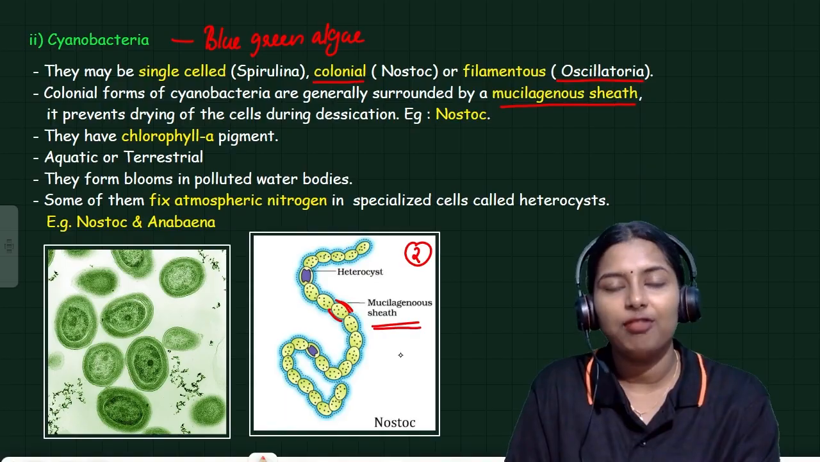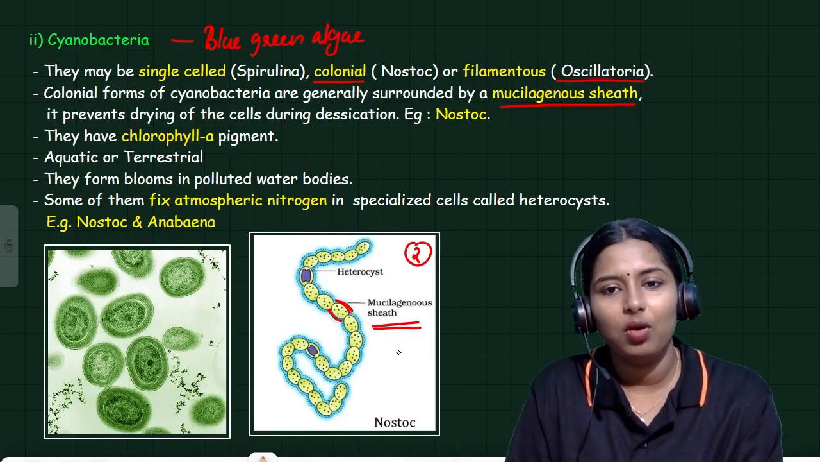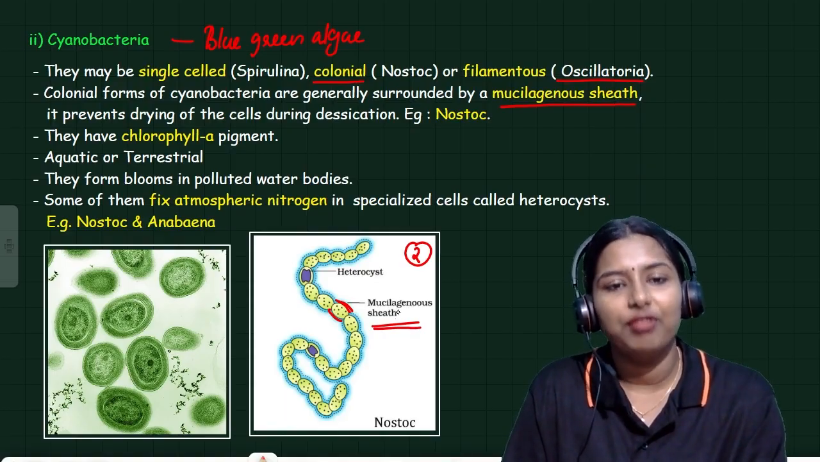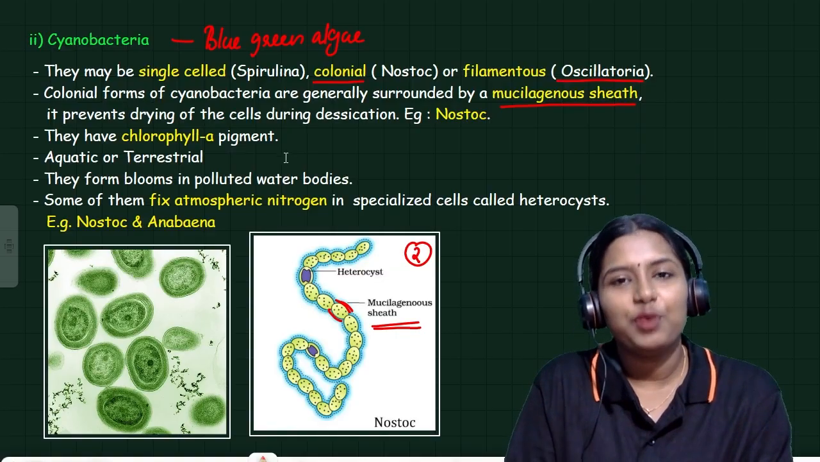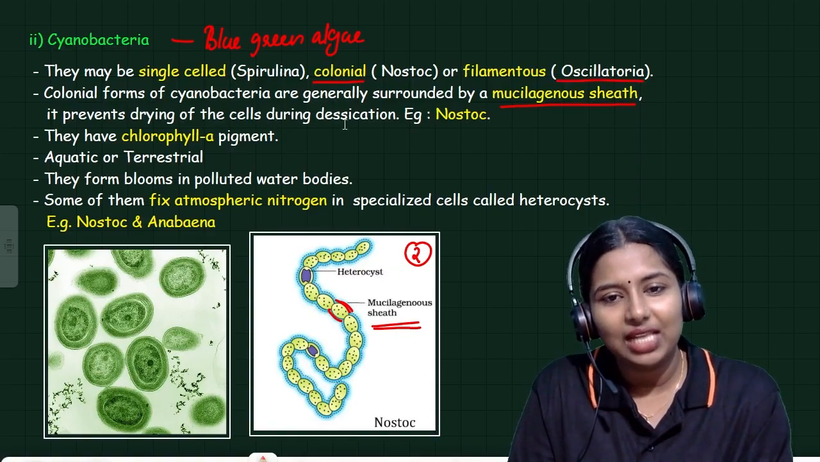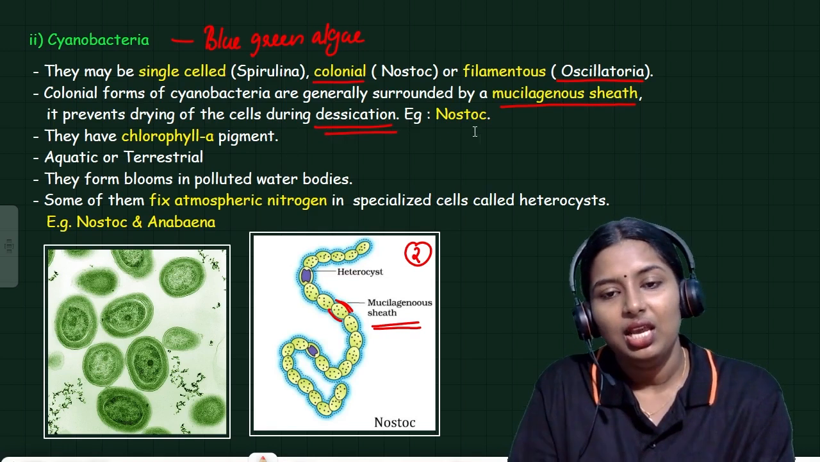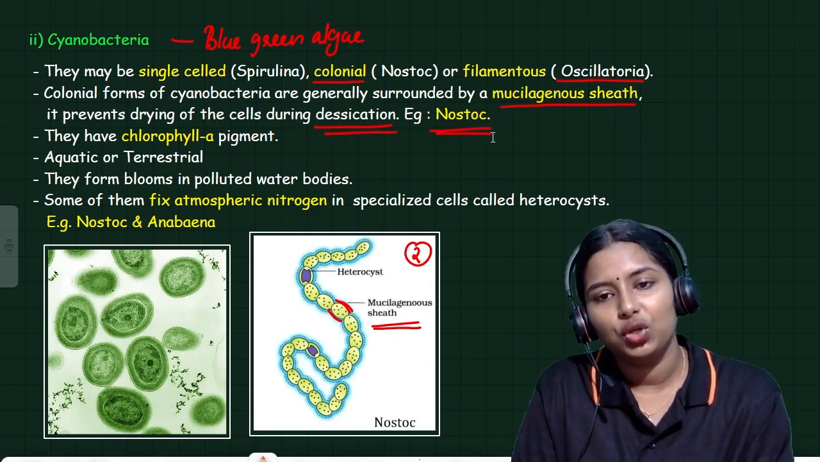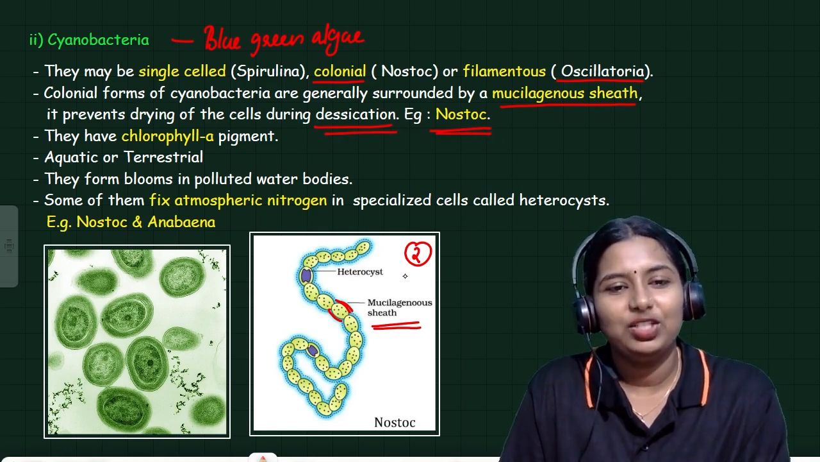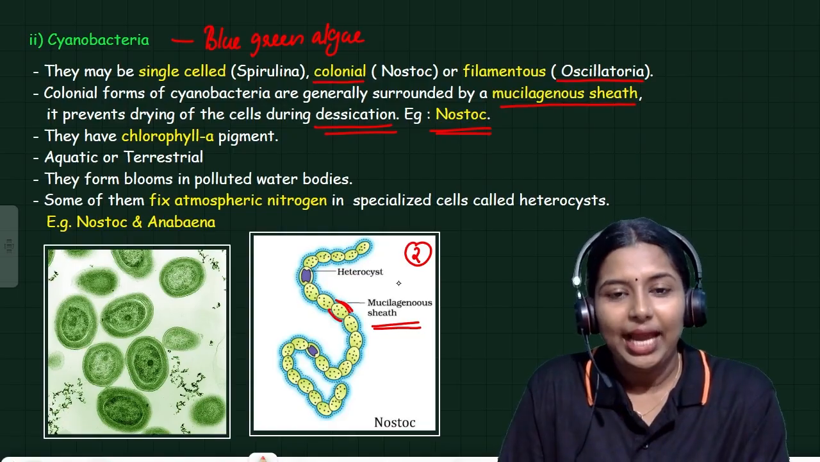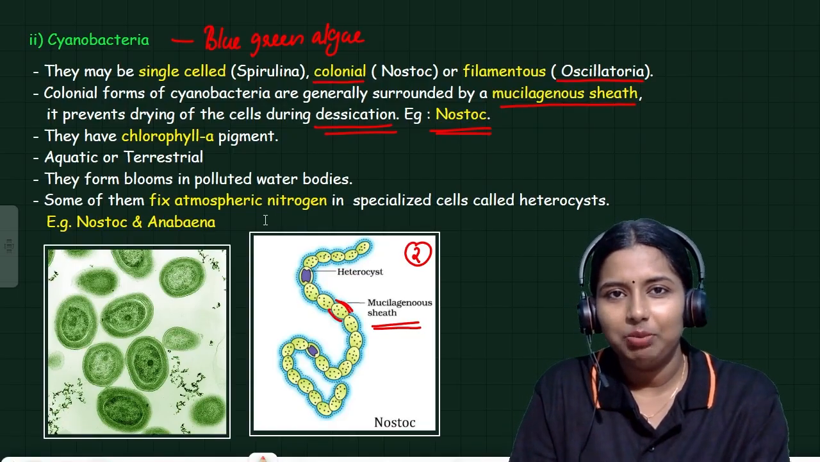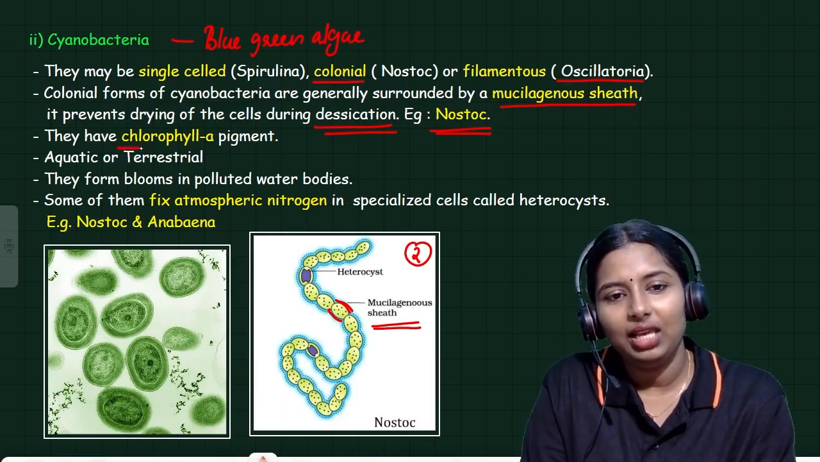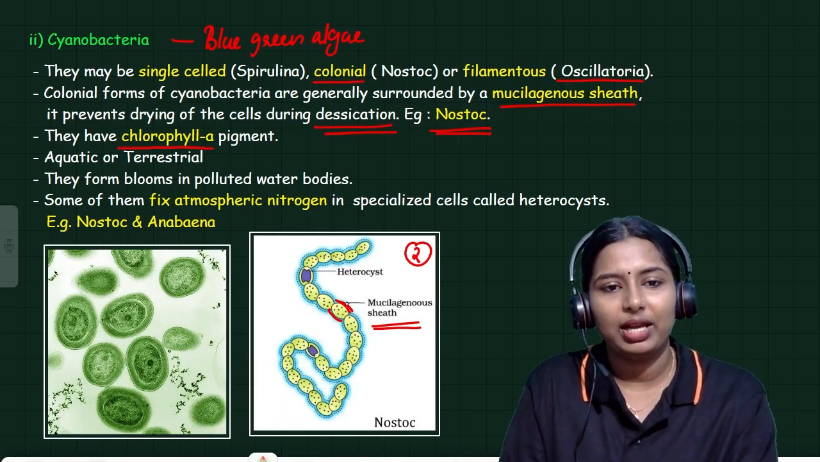So colonial forms of cyanobacteria have a mucilaginous covering. What is the function of this mucilaginous sheath? It will prevent drying of the cells during desiccation. One of the major examples is nostoc. And as we already learned, cyanobacteria contain which pigment? Yes, chlorophyll A is the pigment present in cyanobacteria.